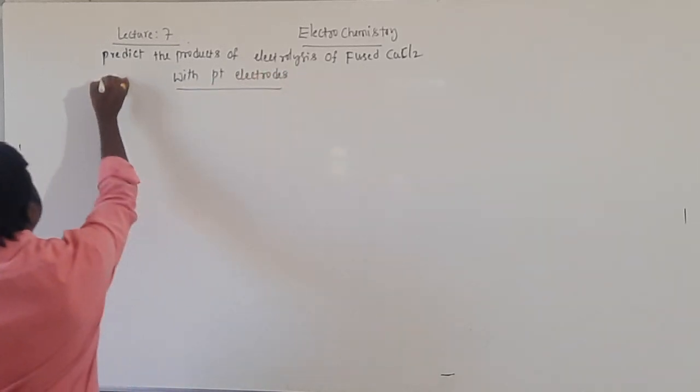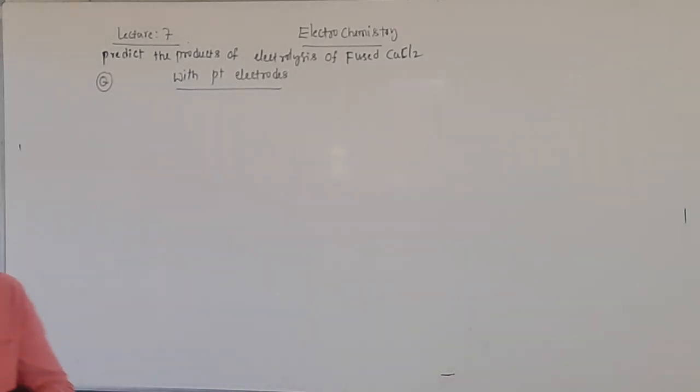This is the question, students. So we need to answer this question.